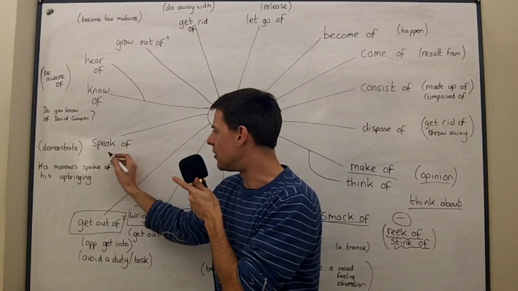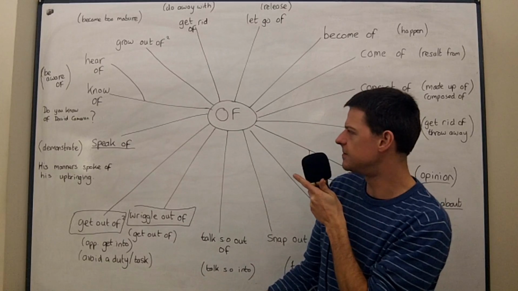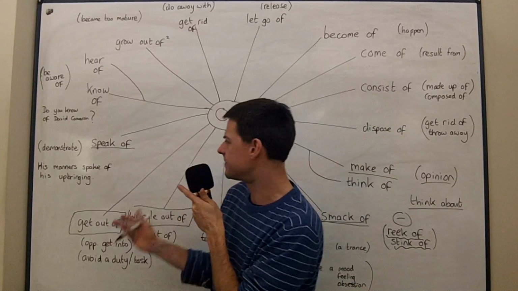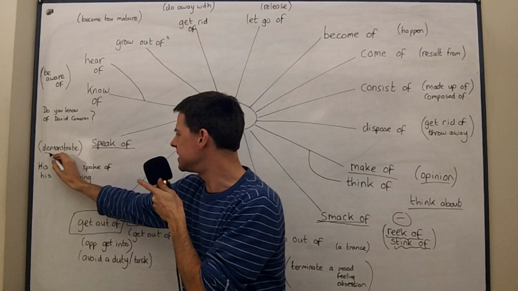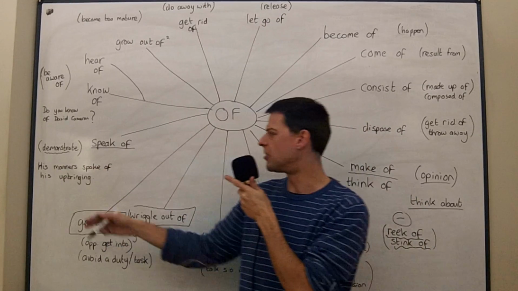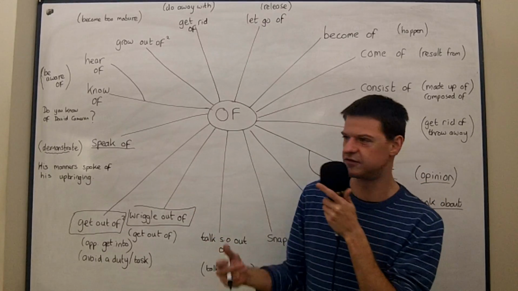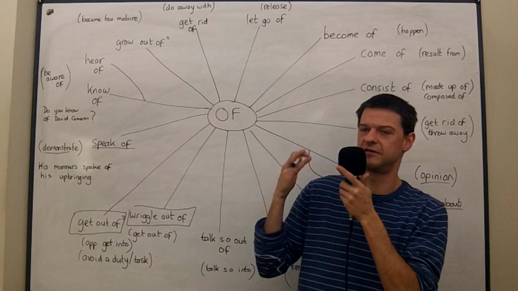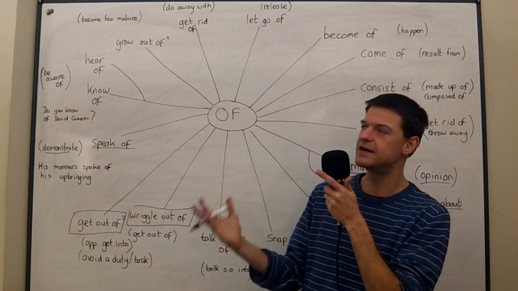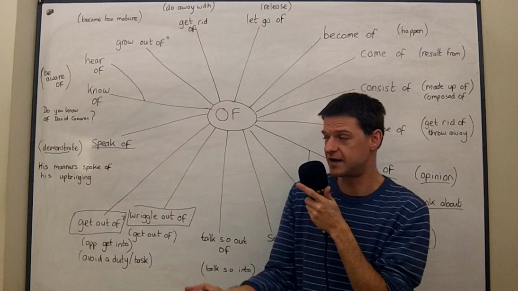Okay, speak of. This is quite a literary phrasal verb. I think you see it quite often in literature. And it's used to mean demonstrate. So you could say his manners spoke of his upbringing, his fine upbringing. Yeah, he had very good manners. His good manners spoke of his fine upbringing. Okay, so his good manners demonstrated his fine upbringing.